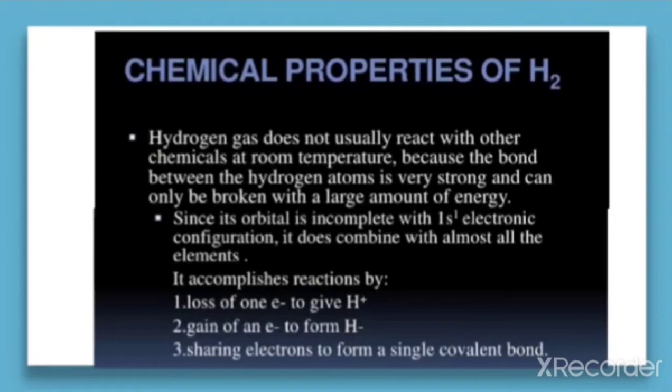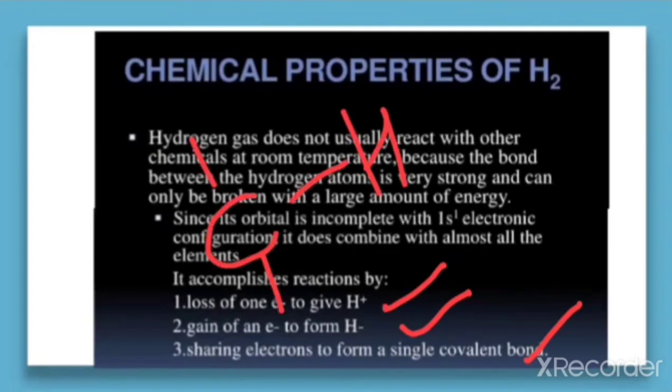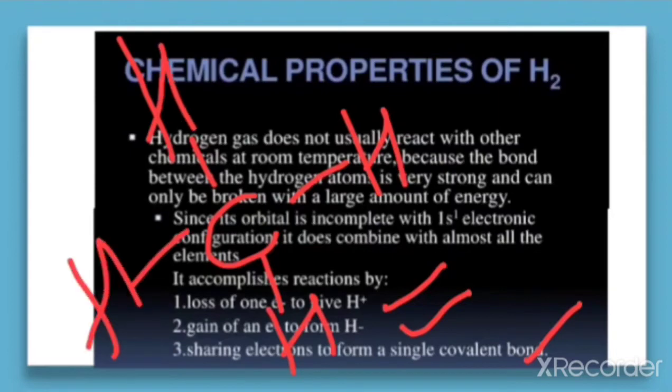So it reacts either by the loss of an electron, that means it forms H positive, or by gaining an electron when it forms a negative charge, and it can also form compounds with others by forming a covalent bond. That is, a single covalent bond is possible with hydrogen and other elements. One example is methane. In methane, 4 hydrogen atoms are bonded to a single carbon by single covalent bonds.